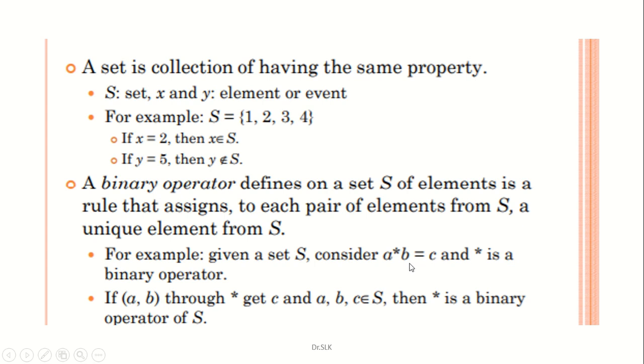Instead, we can use some other binary operators or arithmetic operators. It can be plus or it can be minus in between. So here the given operation is A star B is equal to C. If that is the case, then A, B and C should be in your given set S.